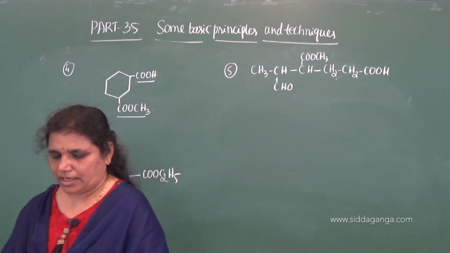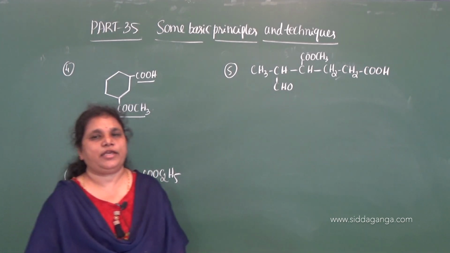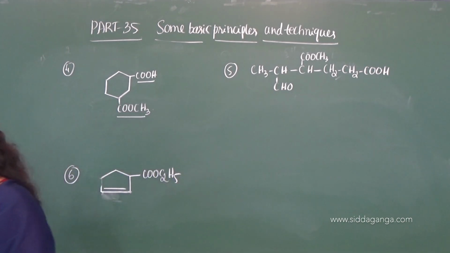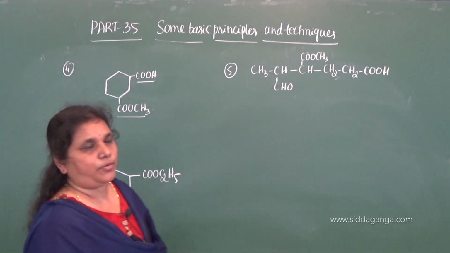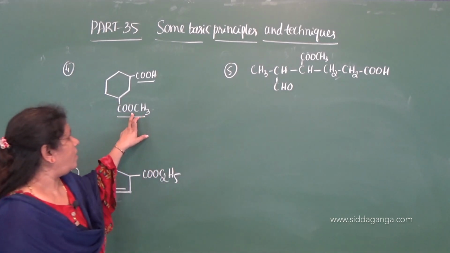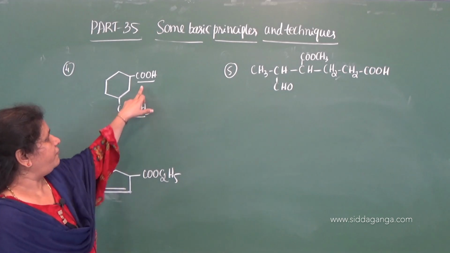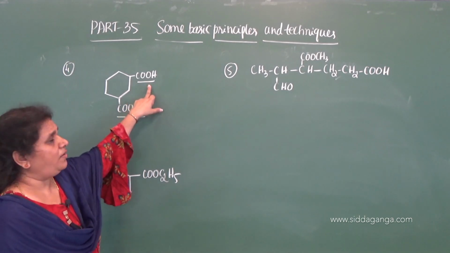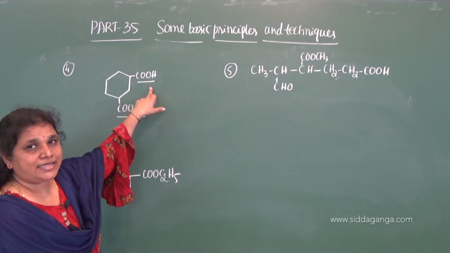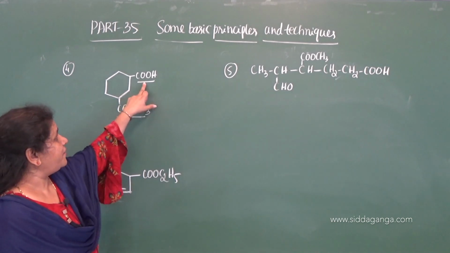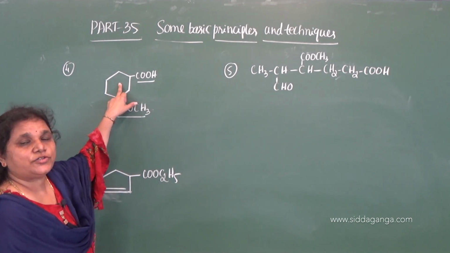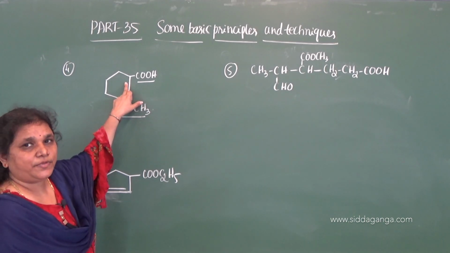So we give the alkoxycarbonyl prefix here, and for COOH we need to give the special secondary suffix because this functional group is directly attached to the alicyclic ring, clear?